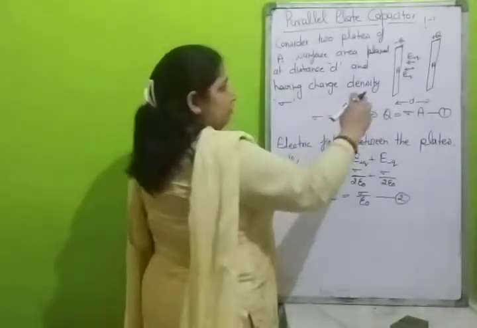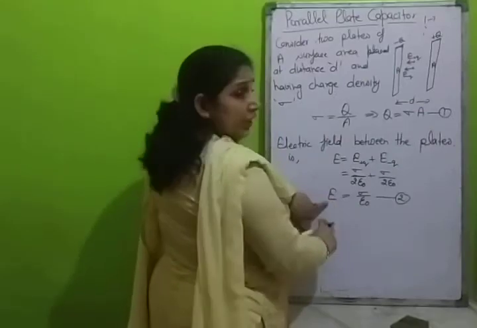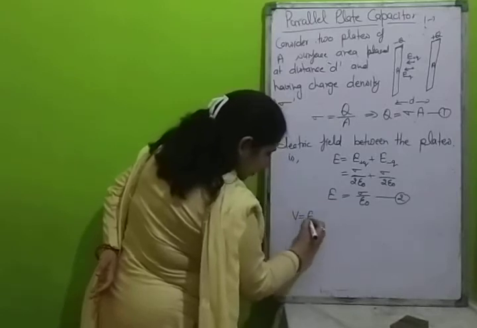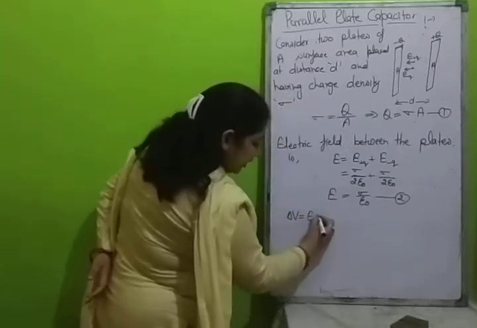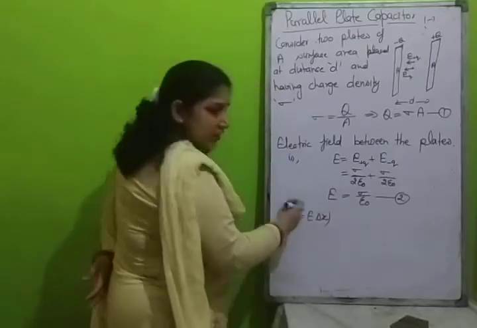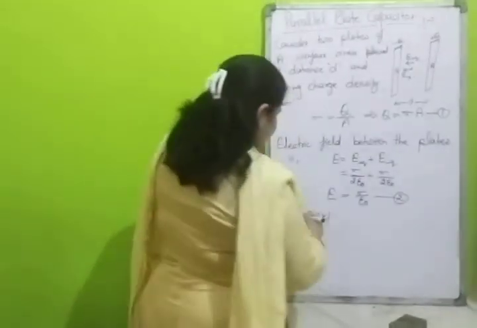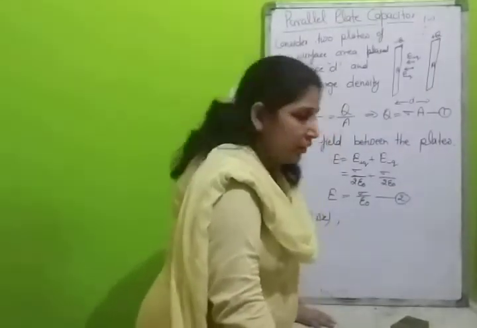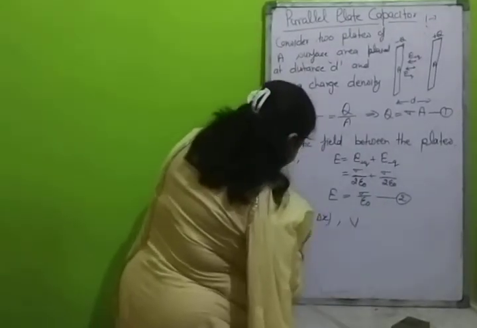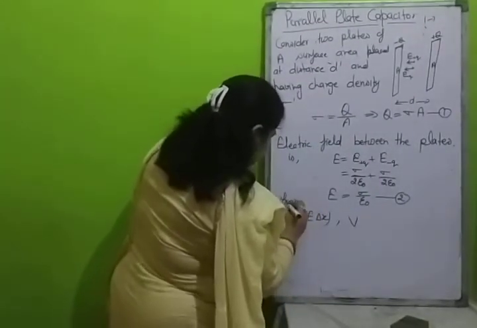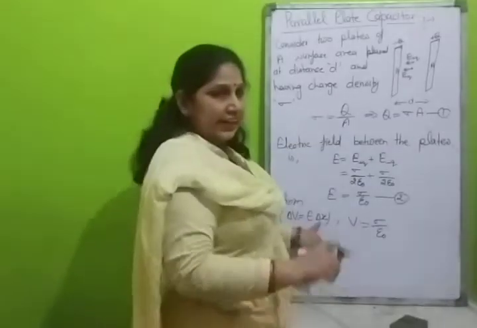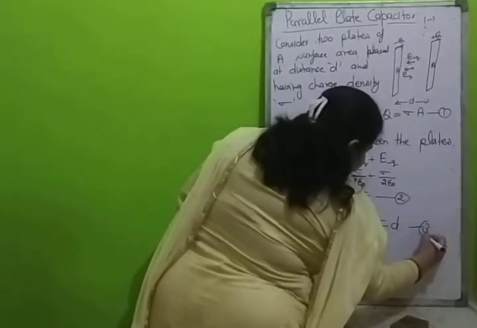Now we have the relation between potential and electric field, as electric potential V, or we can write delta V is equal to E delta x. We have this relation. Generally we will use potential difference as potential. Then from this relation V is equal to E times delta x, which is sigma upon epsilon naught, and what is the delta x, the distance between the plates? D. This is the third relation.